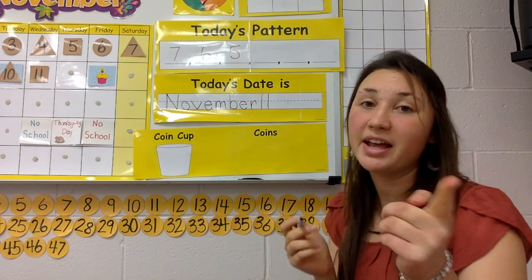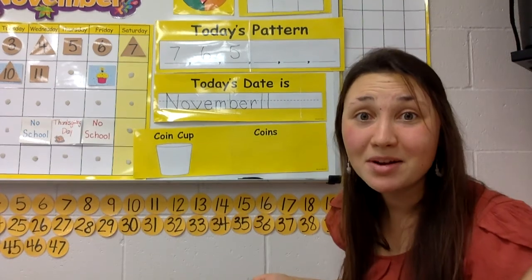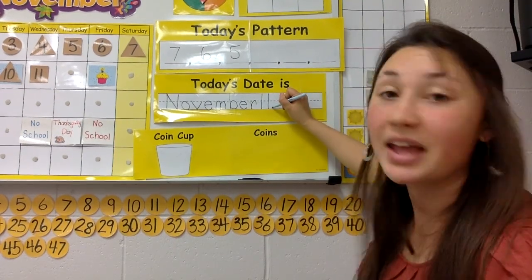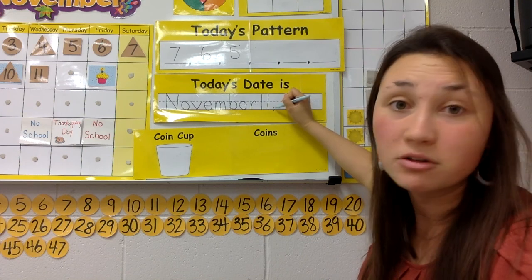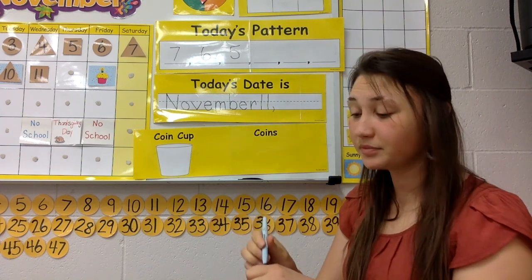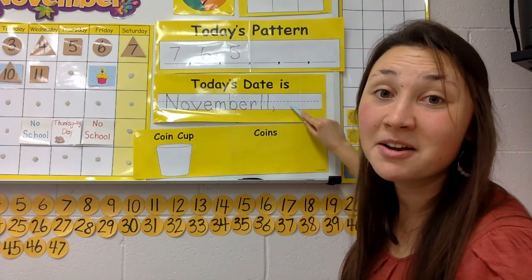And what can we not forget before we write our year? Our comma. That's right. So don't forget your comma. It goes at the bottom right next to your 11. Right here. Don't forget it. So, did you write your comma? Okay. So we can move on to the year now.